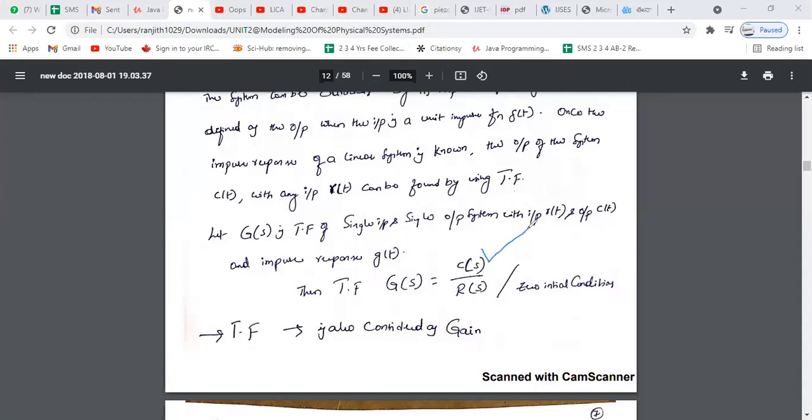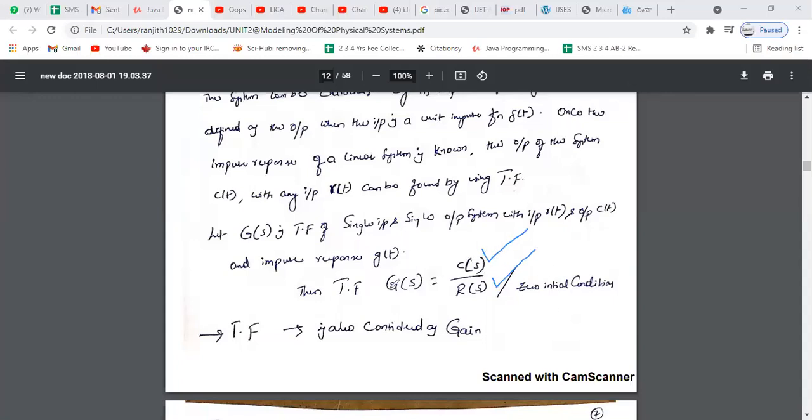In notations, in the control systems, we are not taking Y of s as the output and X of s as the input. In the control systems, up to the end of the syllabus, we are taking C of s as the output of the control system. R of s is the input to the control system, right?